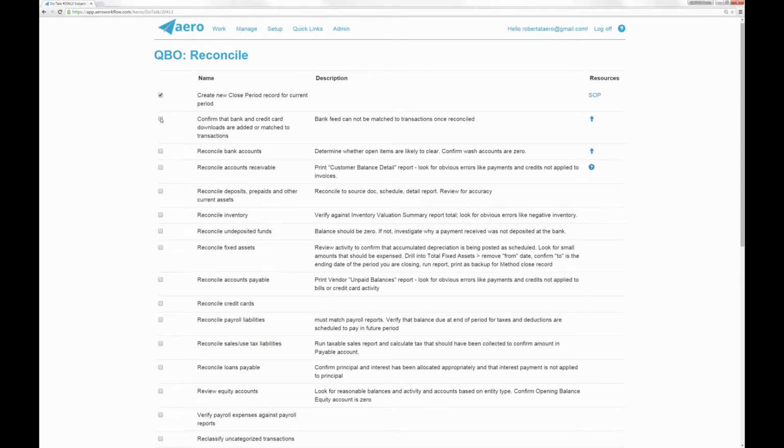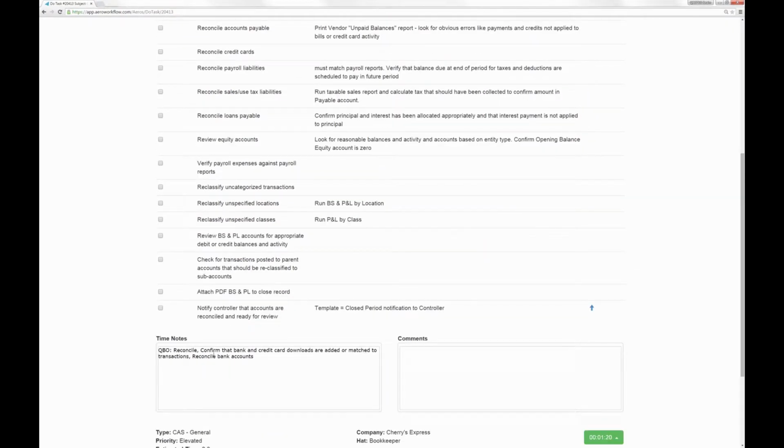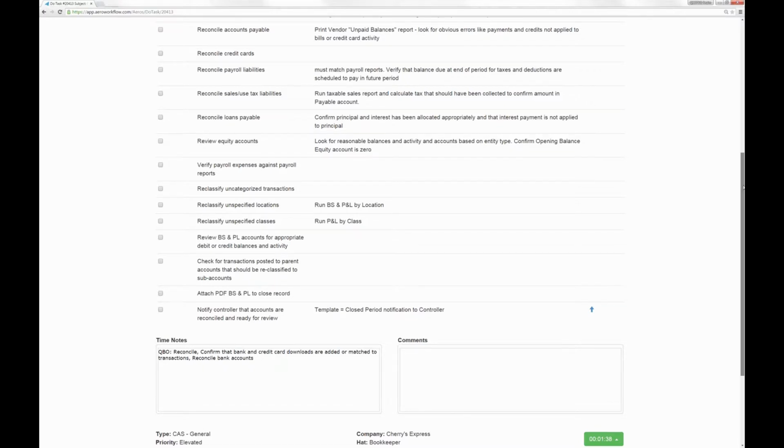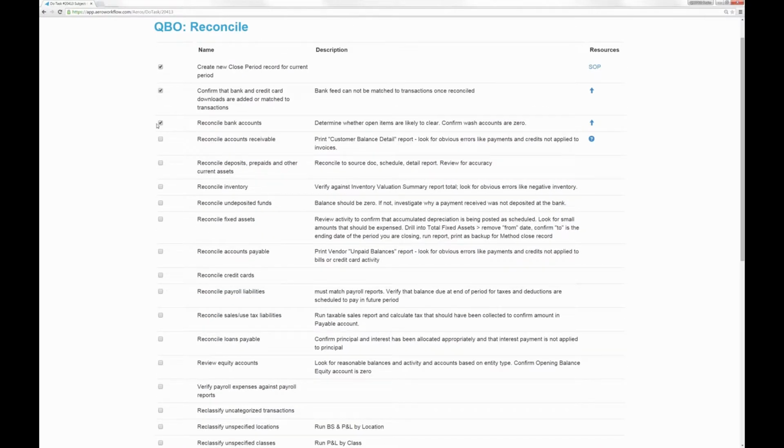So as you go about performing these steps, not only is it helpful to have the reminder of the step written for you, but as I check off each of these, first of all, it's copying the step down here into my time notes so that when I complete this, or even if I don't finish, even if I get only halfway through, this is going to be posted with my time so that my manager can see what I worked on. Or let's say I don't finish it today and I get sick and I don't come in tomorrow. Somebody can come step in and they know that I finished the first 3 steps, right? So they can take this and reassign it to another staff person and they can carry on.